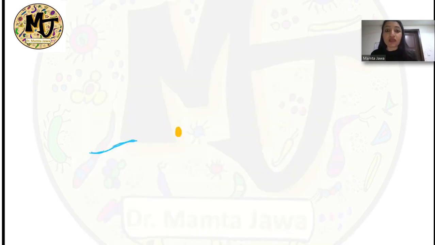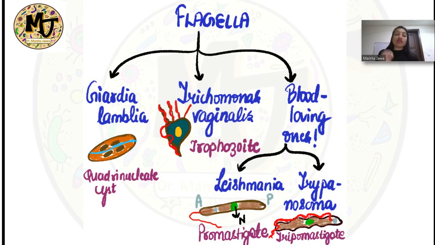All right. Then, guys, we have got the flagellated protozoa, where we have got three important varieties: the intestinal flagellate, that is Giardia lamblia, also known as Giardia duodenalis. So remember, the most common site of residence of Giardia lamblia is duodenum. This itself is an MCQ. What is the most common site of residence of Giardia lamblia? It is duodenum. Okay, and the infective form in case of Giardia lamblia is the quadrinucleate cyst.